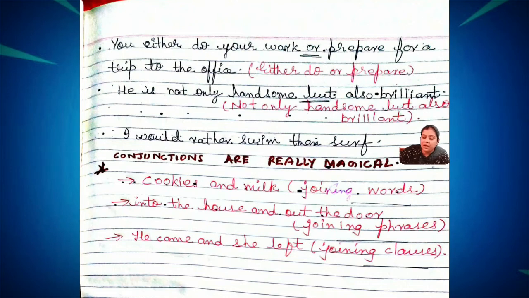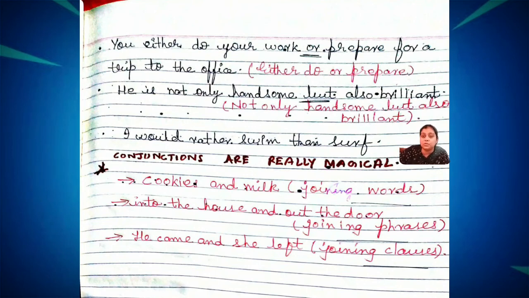I would have used many of them, but since I have to consume time, I have used some magical sentences, if you can say so. I would rather swim than surf. Okay, so I would rather prefer to swim than surfing.